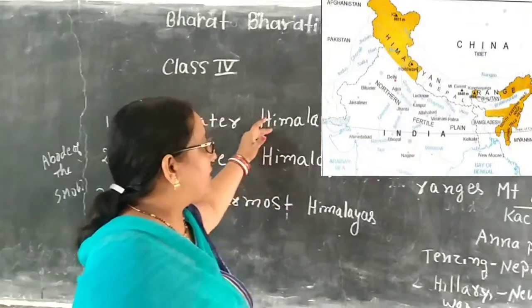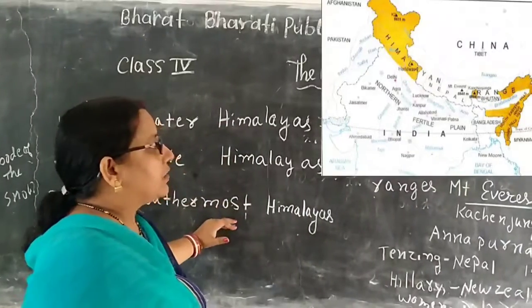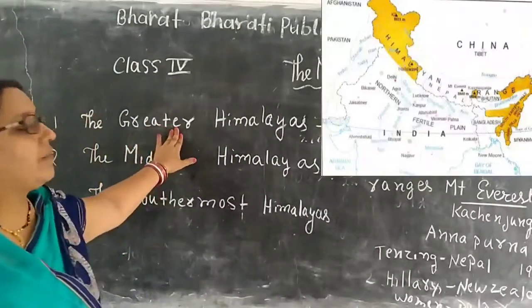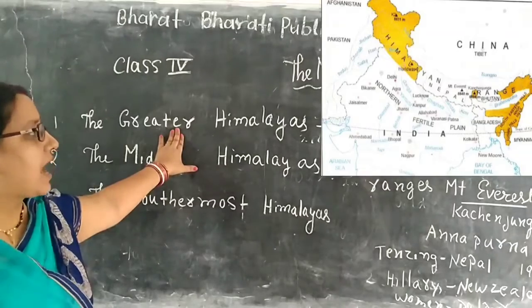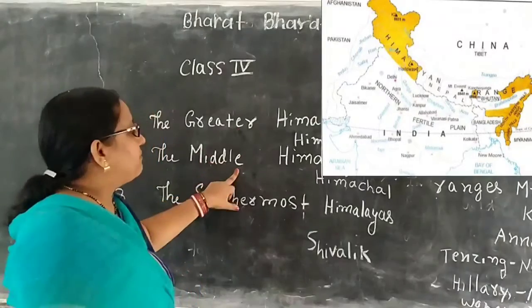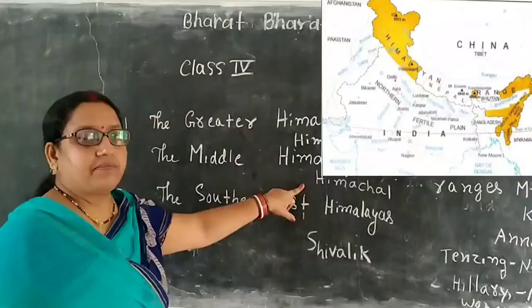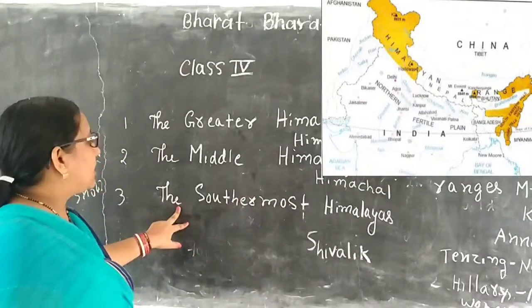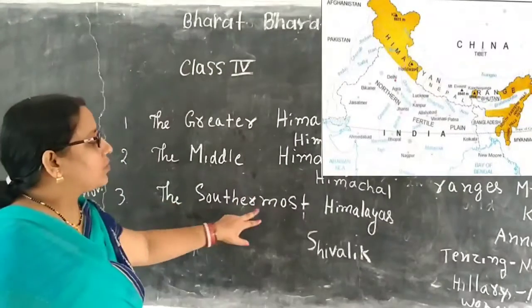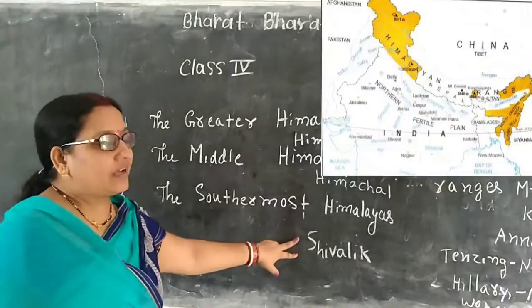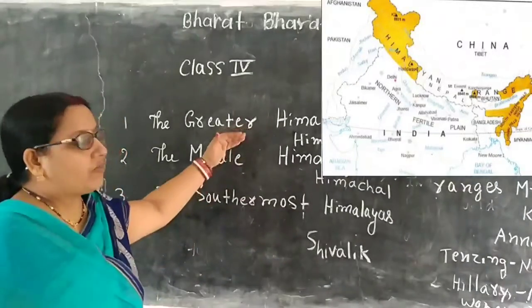We will go through these ranges one by one. First the Greater Himalayas, then the Middle Himalayas, which is known as Himachal, and the third part, the southernmost Himalaya, which is called Shivalik.